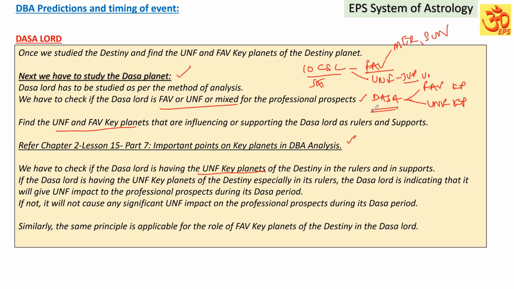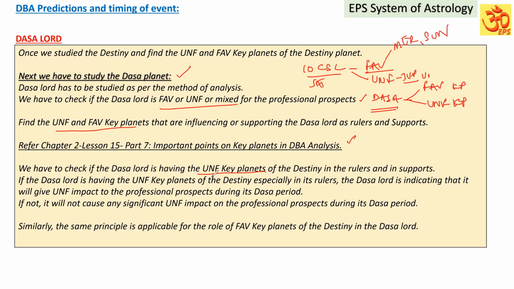Check the Dasa Lord. Suppose Venus is the Dasa Lord running. Venus, if it is having Jupiter in its star level or sub-level, or star lord of the star lord, or star lord of the sub-lord as a ruler, that Dasa Lord will have some strong unfavorable impact of the unfavorable key planet, because the unfavorable key planet which is influencing the destiny is also influencing the Dasa Lord. So find the unfavorable key planets.